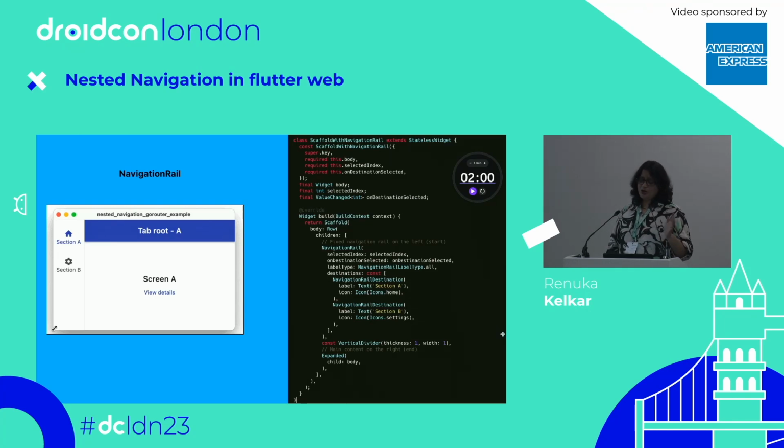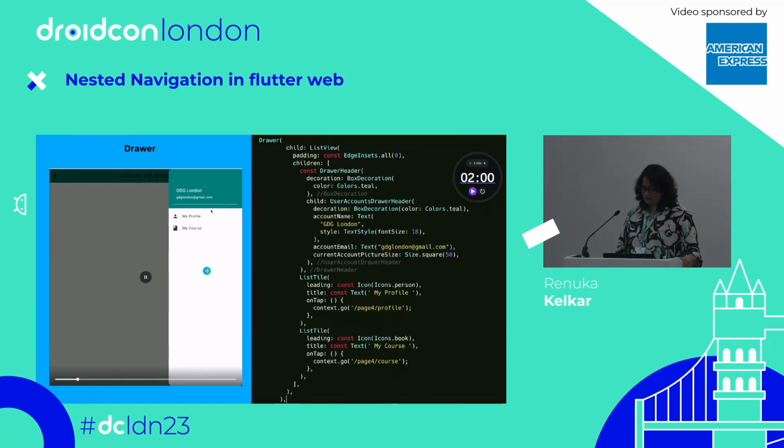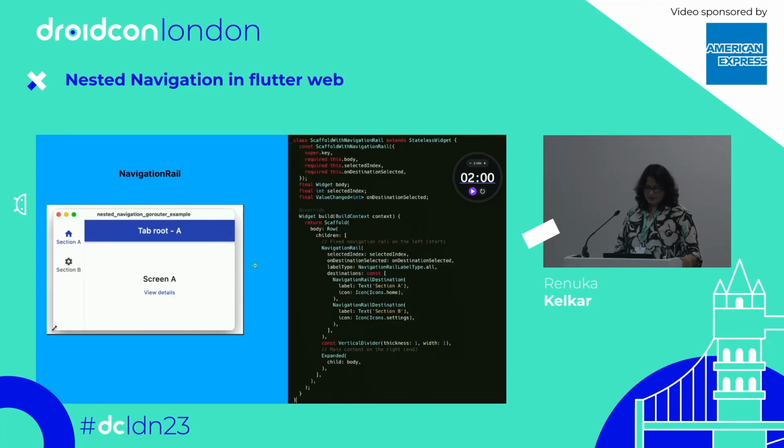Navigation rail is also another example you can use for the stateful navigation. Here is the same thing. You just have to change the scaffold with the navigation rail, and you can pass the navigation shell as a body to the required parameter here, and everything is the same again. So this is how it works basically.